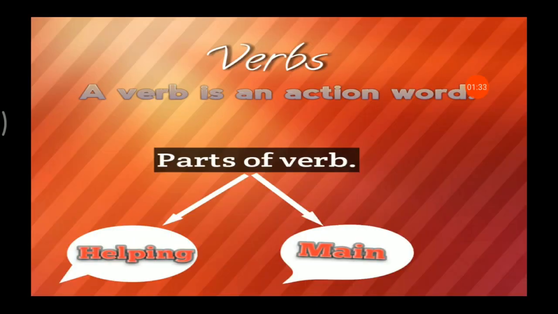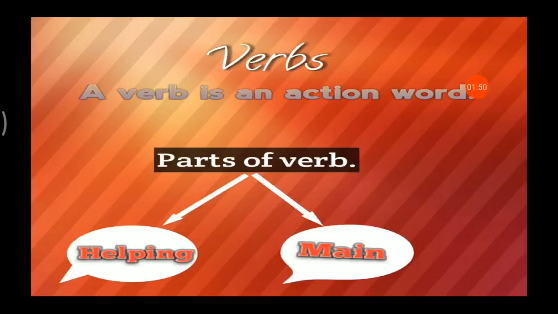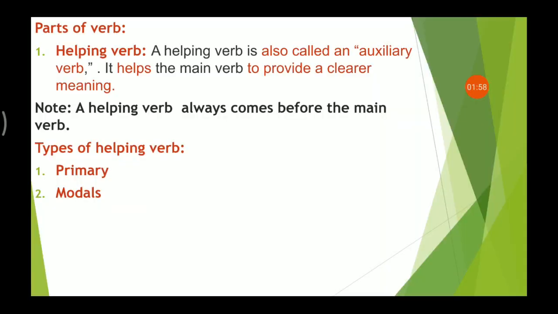Next we have parts of verb. So as I told, there were two parts here. I had told you is plus playing, was plus chopping, have plus drunk, right? So these are the parts of a verb. A verb has two parts: one is helping and the other is main. It is also known as the principal verb. Let's discuss them one by one.